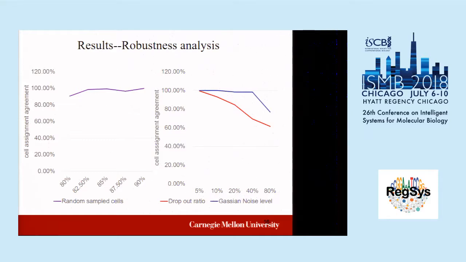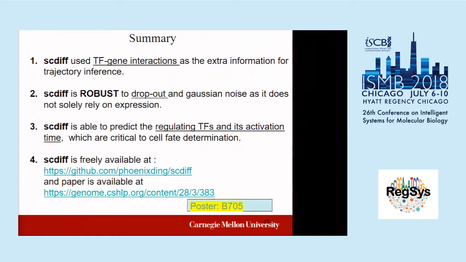What's more important, I will put it at last: our model is very robust. If you simulate insane dropout, 80% dropout, we still have 16% agreement, which means you still have almost 60% similarity with the original data. And Gaussian noise will be even better. So that means a pretty robust result. The model is pretty robust.